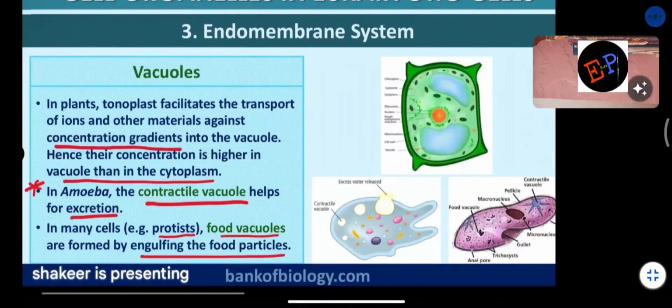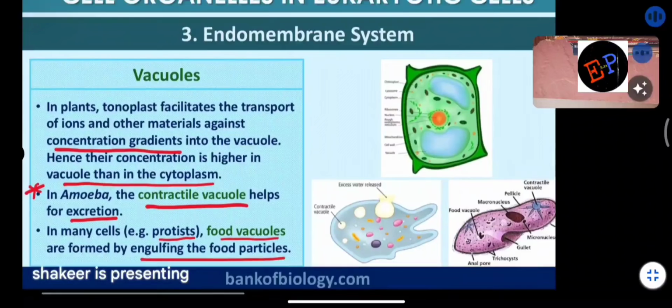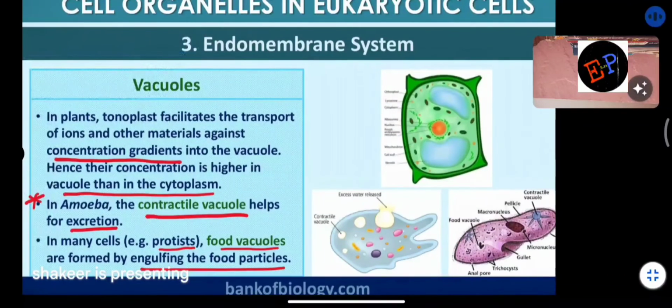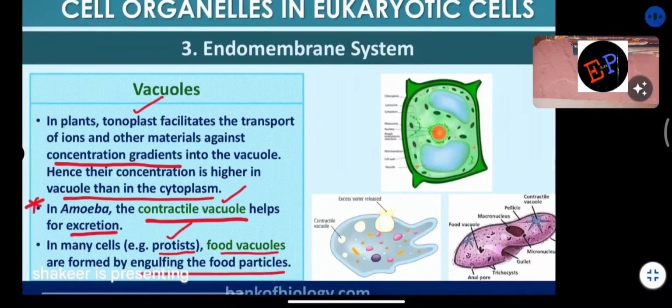Clear now? That's it. And where we see the type of food vacuoles in the case of protists. In amoeba, what kind of vacuole do we see? Contractile vacuole. And a tonoplast, it transports materials from which gradient to which gradient? Lower gradient to higher gradient. Against the concentration gradient or towards the concentration gradient? Against the concentration gradient. These are the points.